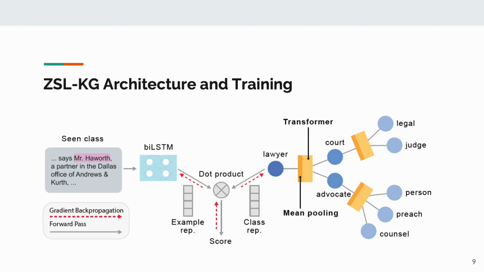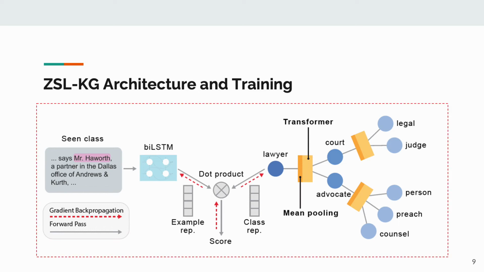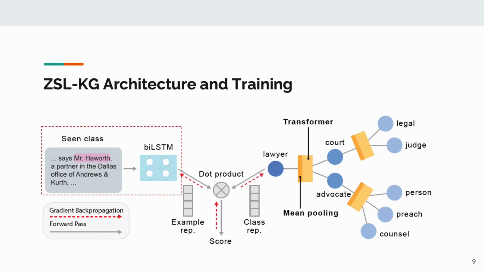Now, I will describe our architecture in detail. We use a bilinear similarity model, which is a simple architecture commonly used in zero-shot learning. On the left-hand side, we have the example encoder, which is the task-specific encoder that accepts text or image as an input and produces a vector representation. In this example, we use a BiLSTM with attention for the fine-grained entity typing task.